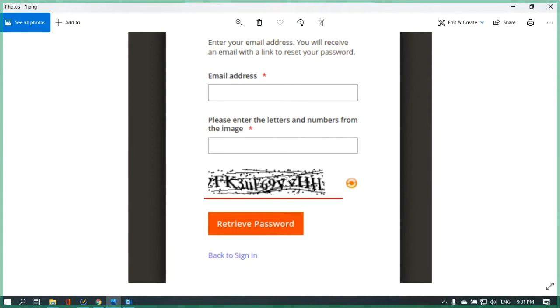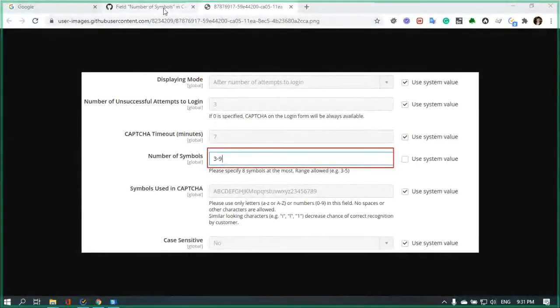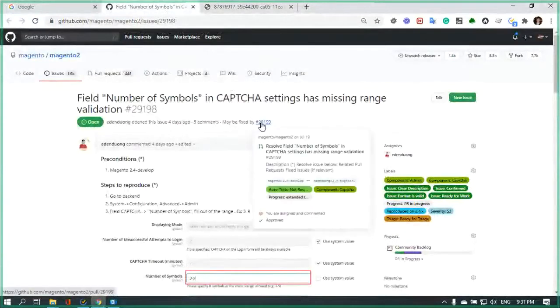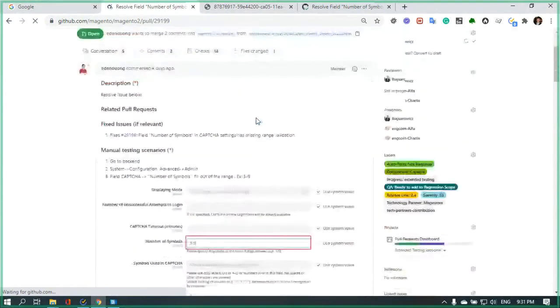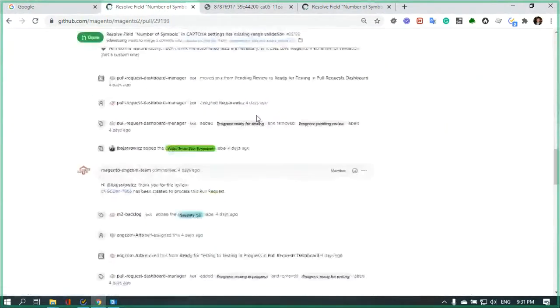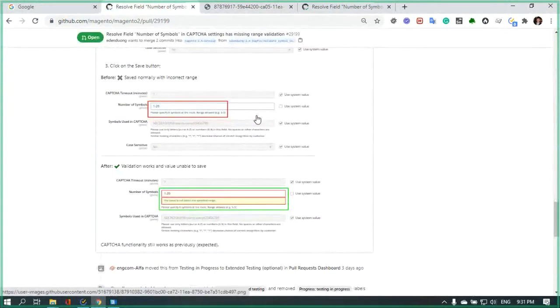We have also created a PR for this issue, and it looks like the changes solve the problem.